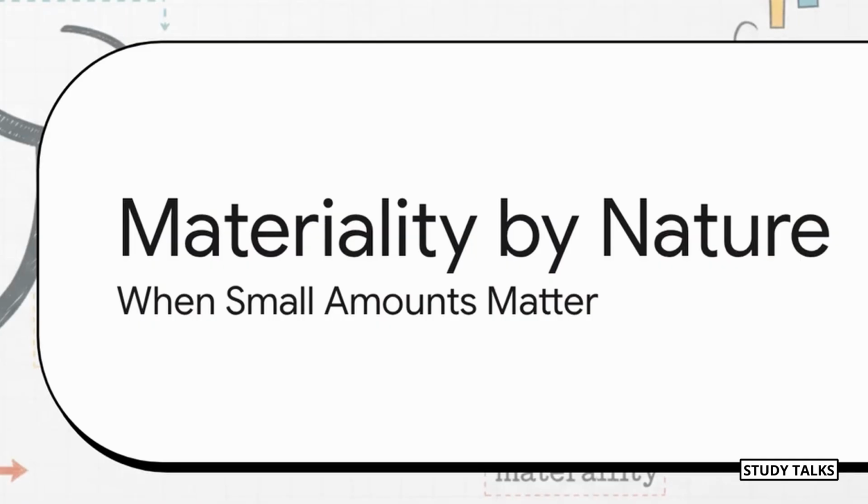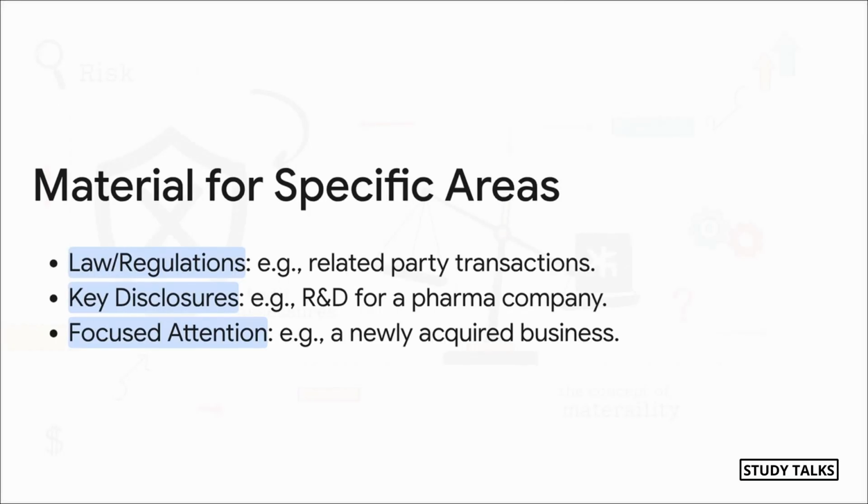But wait, it's not always about the size of the number. Sometimes a tiny amount can be hugely important simply because of what it is. This is a concept called materiality by nature, and this is another favorite area for ICAI to ask tricky questions. So you might need to set a way lower materiality level for certain sensitive parts of the accounts.